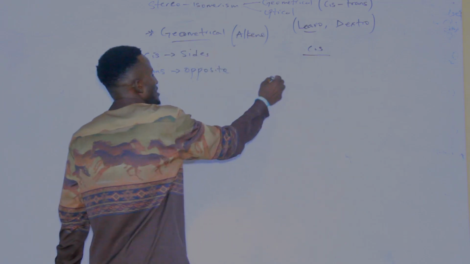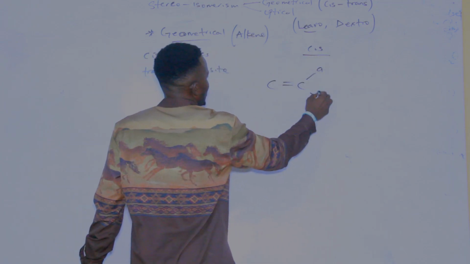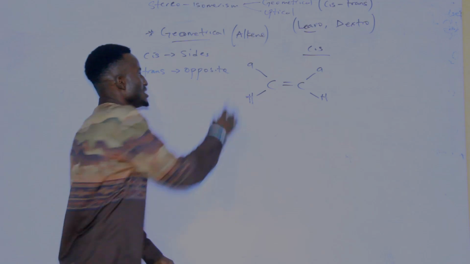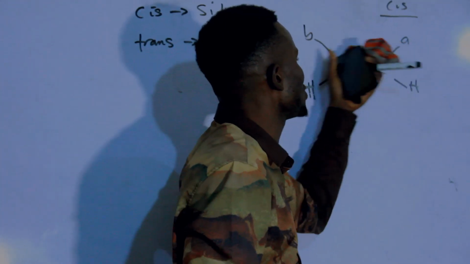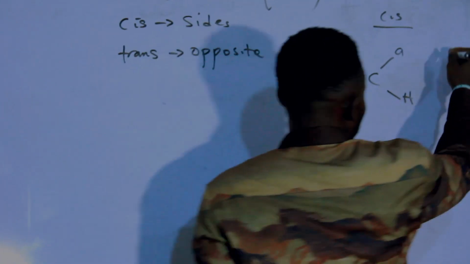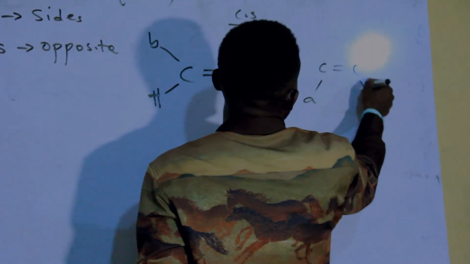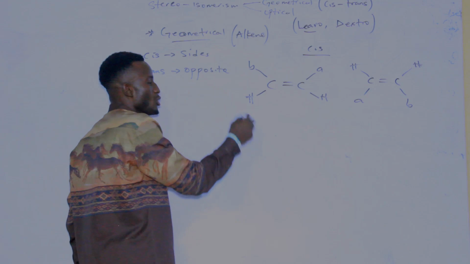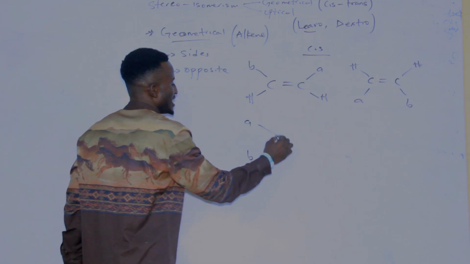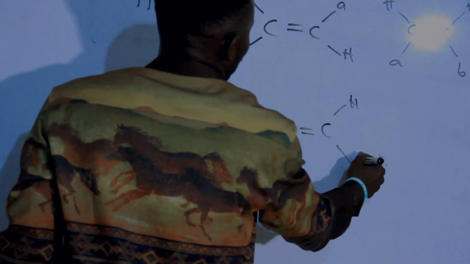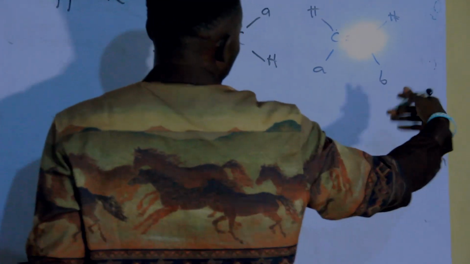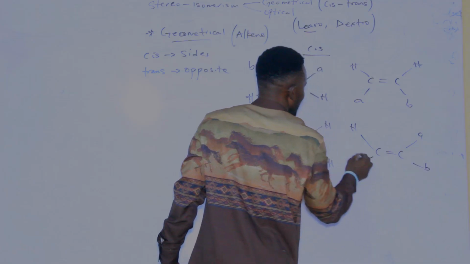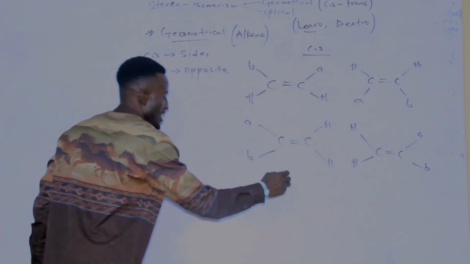Now let us talk about the cis. Now see this one. For instance, I will use A and B to denote the ligands. If the ligand is found at the top side, or if you have the ligands found at the below side, then all these are cis. Even if they are found at the right side, they are still cis. Even if it is found at the right side, this one is left. If the ligands are found at the right side, it is still cis. This is cis isomers.